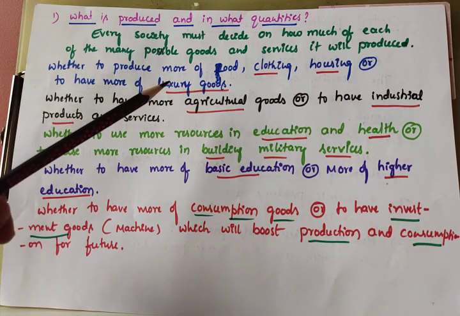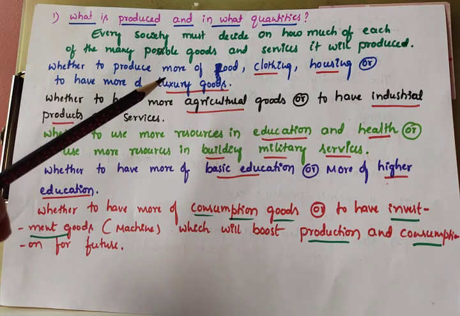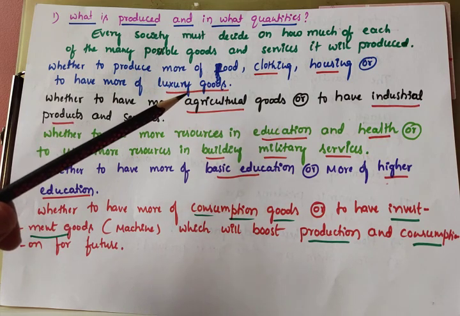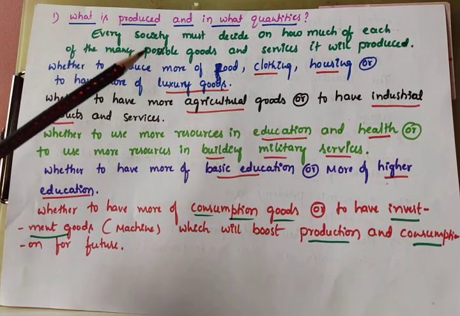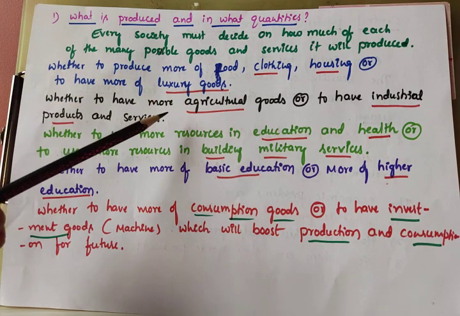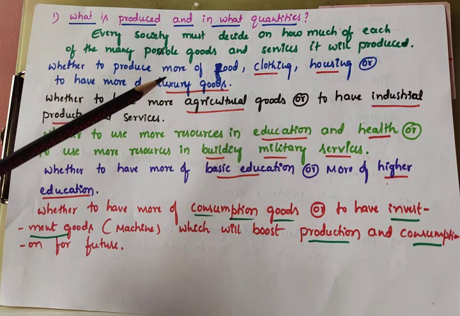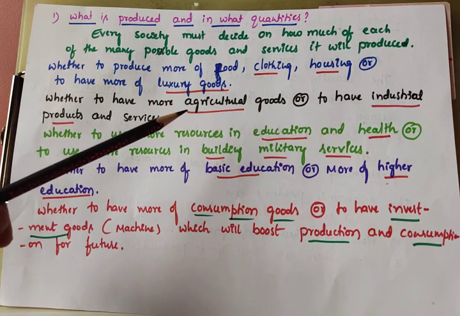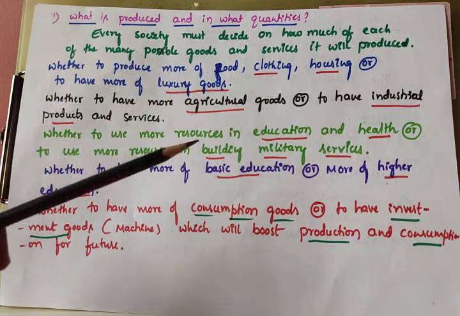The agriculture sector is helpful to the poor people and increases food, while industrial goods increase exports and increase technology. So what do we have to produce, agricultural goods or industrial goods? It is not possible to produce both. Intelligently we can say both, but it is not possible. That's why the very important question is what is produced and in what quantities, whether more or less.